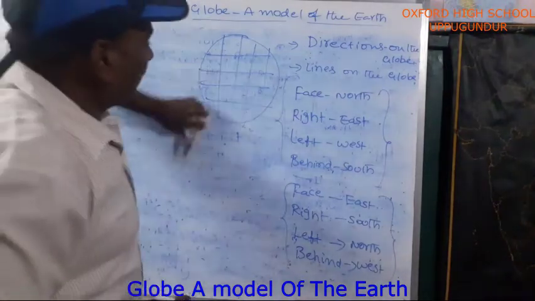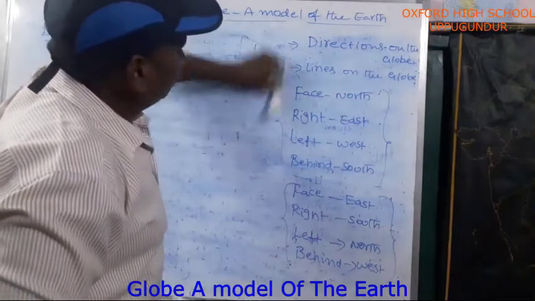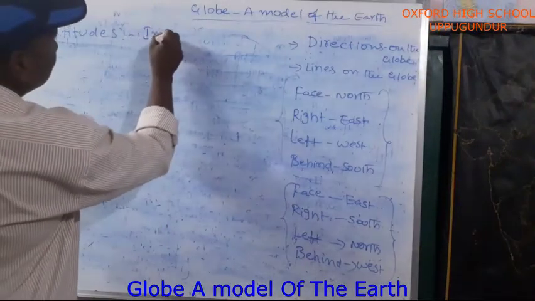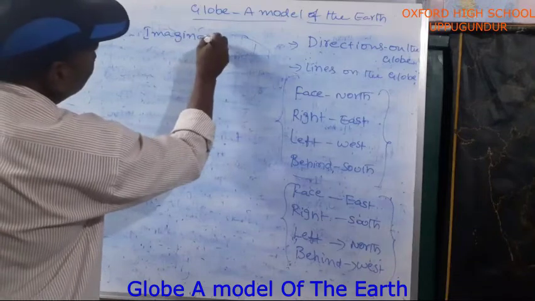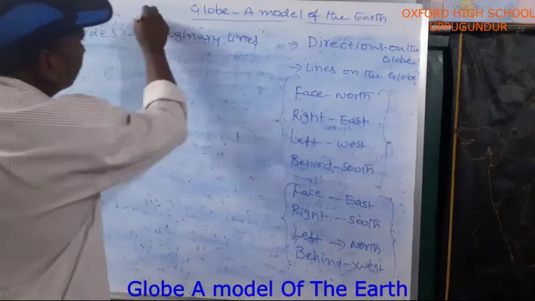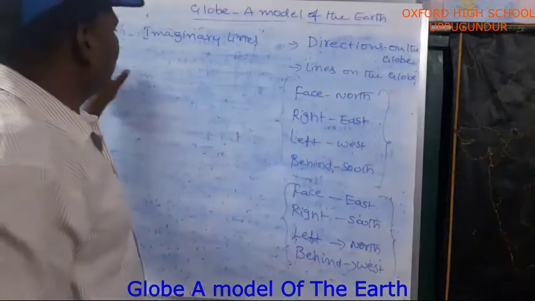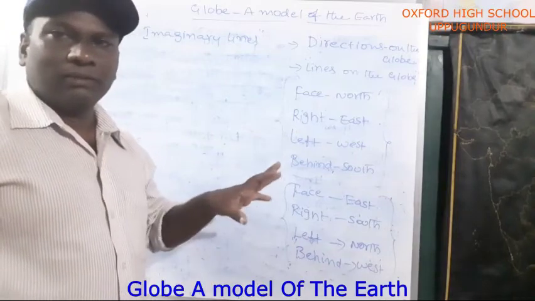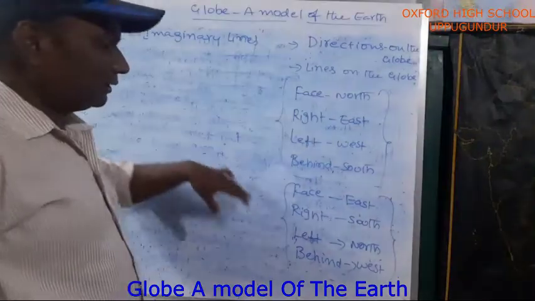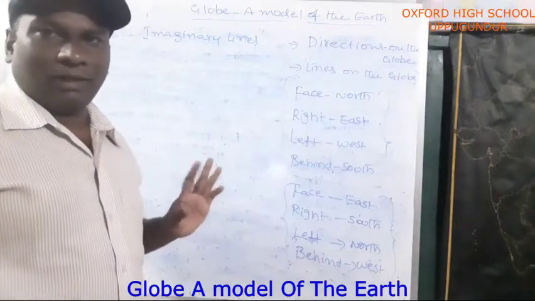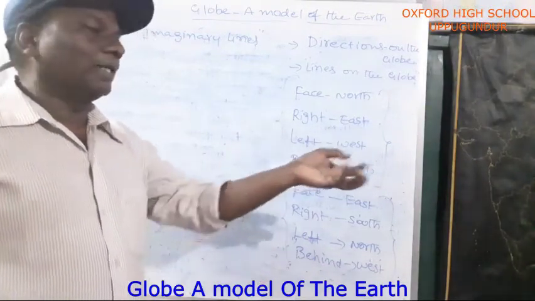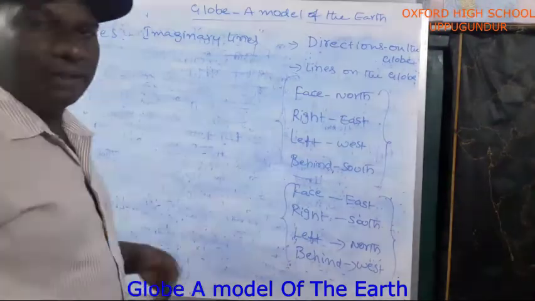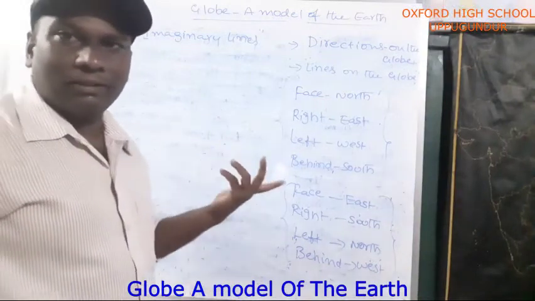Whether it is a latitude or longitude, both are imaginary lines. Only on the globe do these imaginary lines appear. But in reality, if you see the earth, these vertical and horizontal lines do not exist. For our convenience, if you want to find out a location, these latitudes and longitudes are very helpful. That's why we draw longitudes and latitudes.